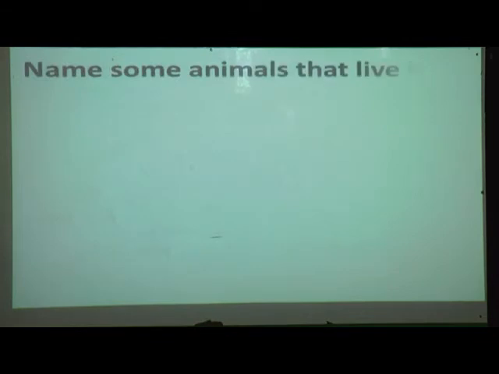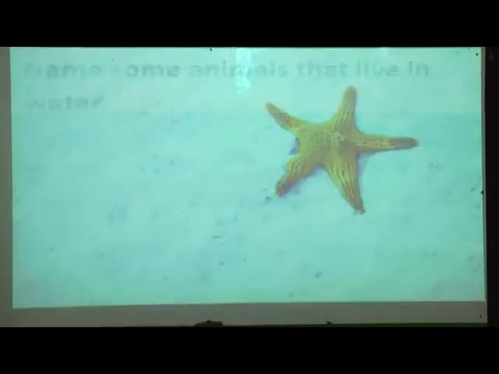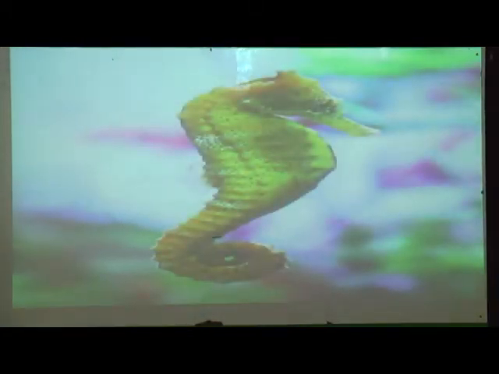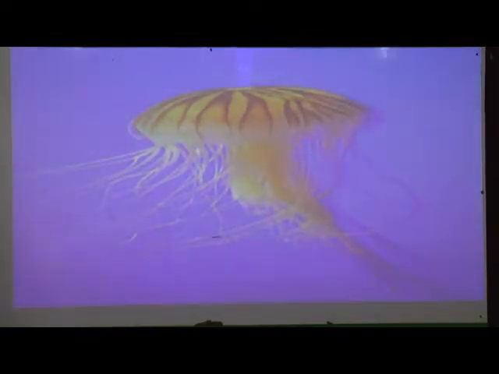Now next, name some animals that live in a water. Can you name some animals that can live in a water? Yes, fish, starfish, seahorse and jellyfish. Yes, these are some water animals.